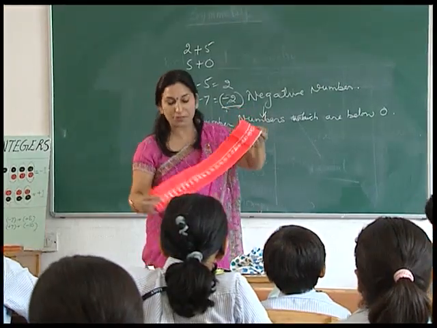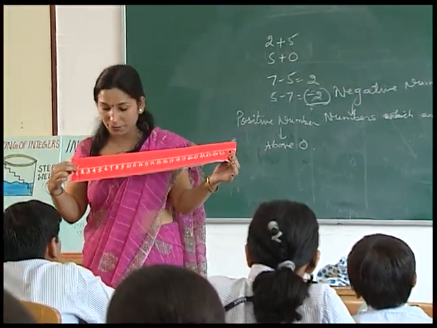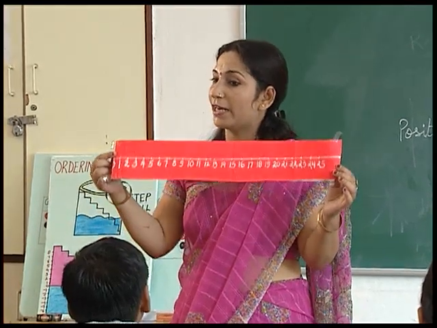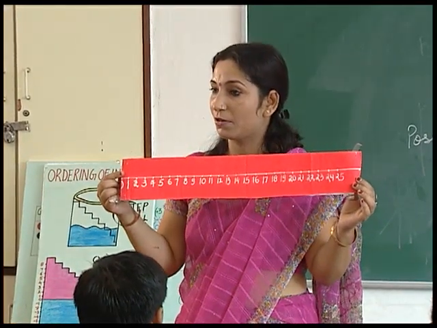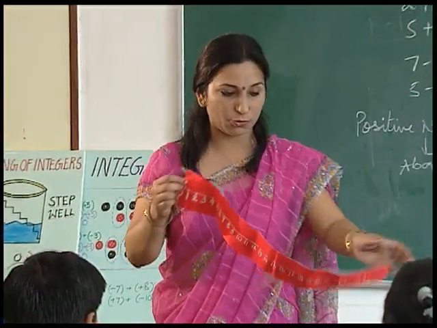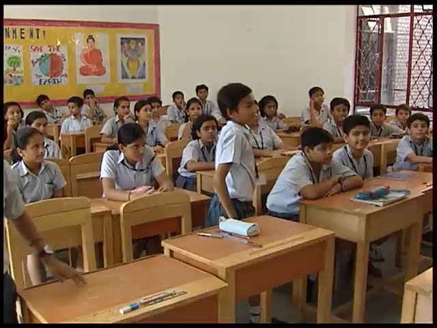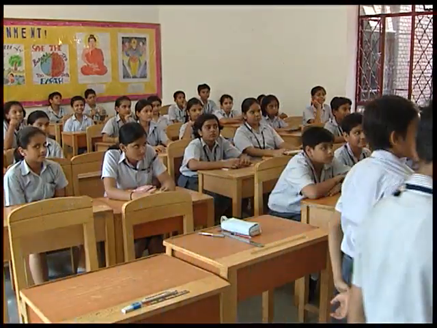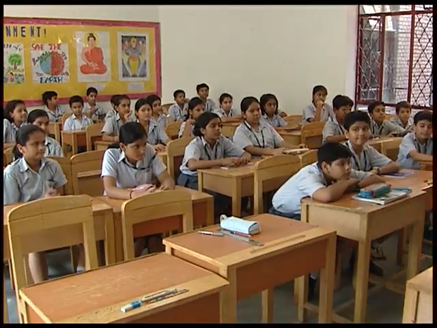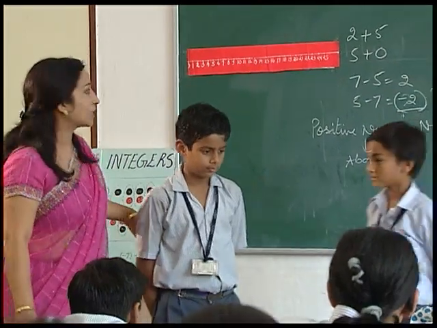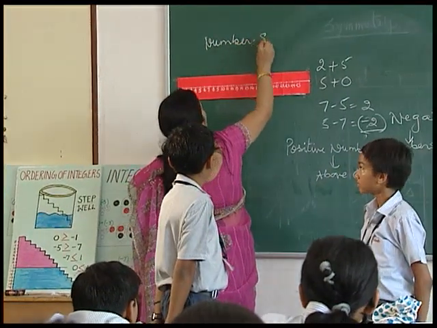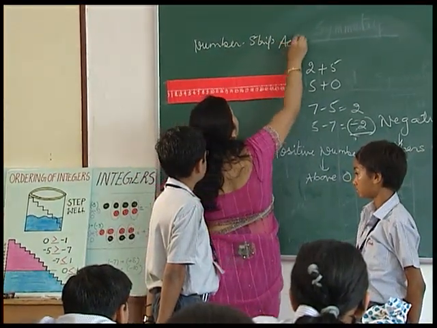You can see this is a number strip, and here in this number strip numbers are written from 0 to 25, at equal intervals. So we are going to play this game. I'll call two boys, Divyansh and Bharat. You come here. We play this game. So Divyansh and Bharat will play this game. This is the number strip activity game.